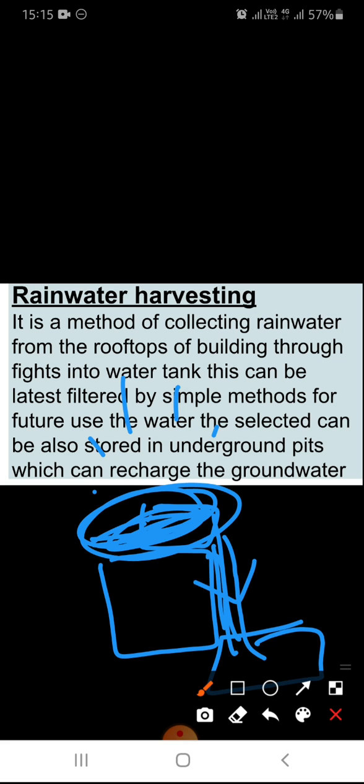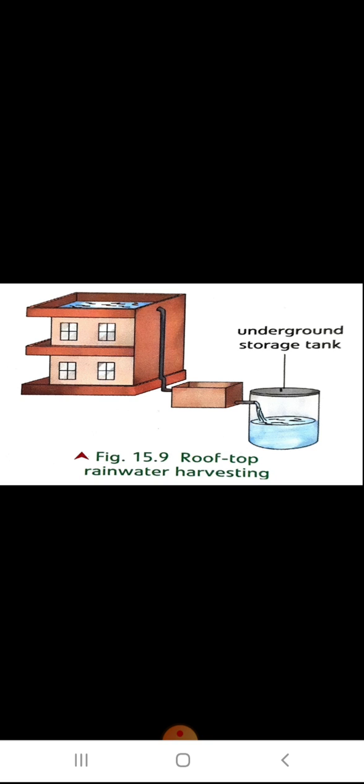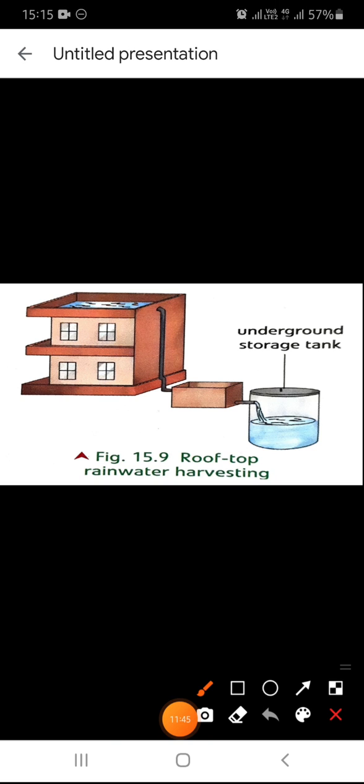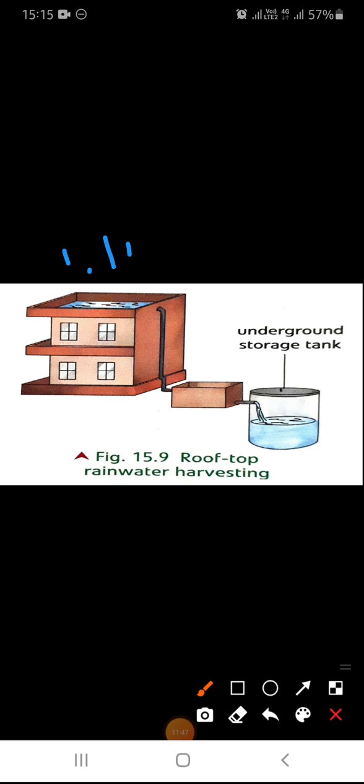This process is known as rooftop rainwater harvesting. Here you can see in this diagram of rainwater harvesting, rainwater is collected on the top, goes down into the big tanks for purification, and there are storage tanks as well.